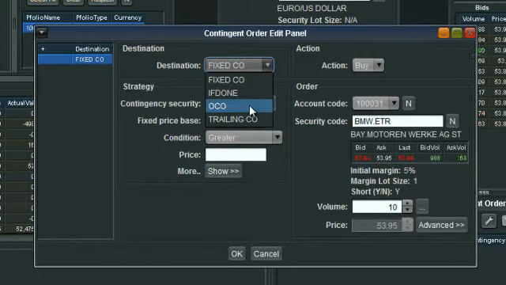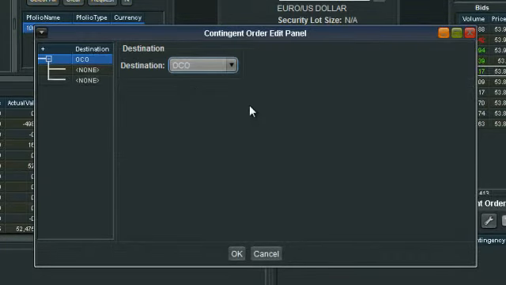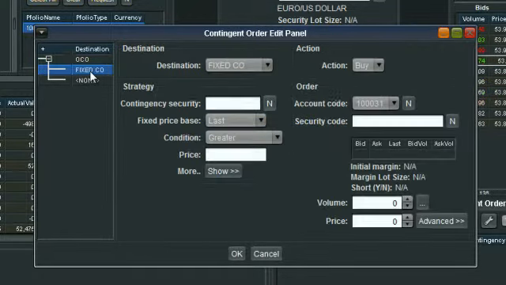go to OCO. By selecting OCO, we'll now see an order tree on the left hand side, which just shows you what it is we're trying to achieve here. So the top line specifies that we've got an OCO in play. We've now just got to go in and fill out the details of each leg of our contingent order. So we'll see here that the take profit and stop loss will be a standard fixed contingent order.